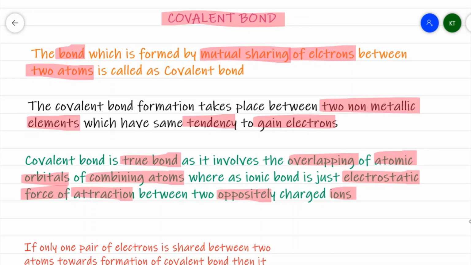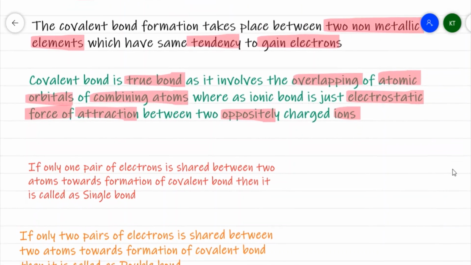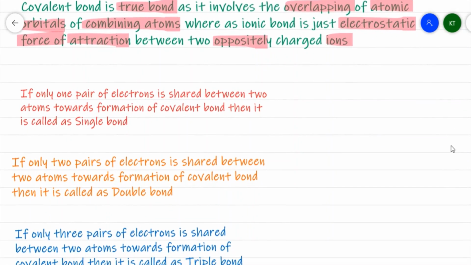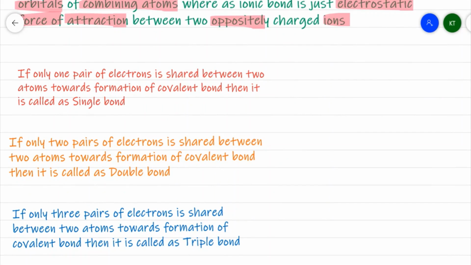Now, generally, covalent bond is categorized into different ways depending upon the number of bond pairs which are involved during the bond formation. Based on that we categorize them into a single bond, double bond, or triple bond. Now let me take one simple example to understand a single bond formation.